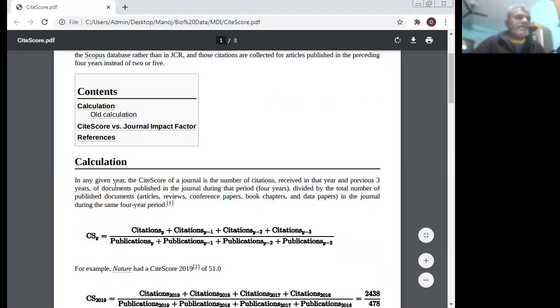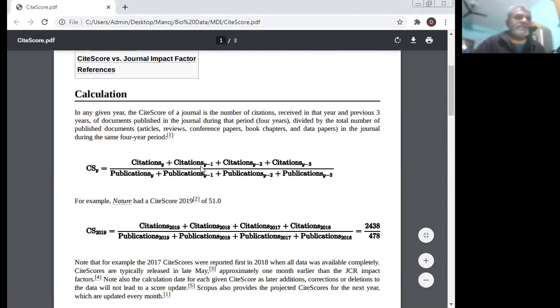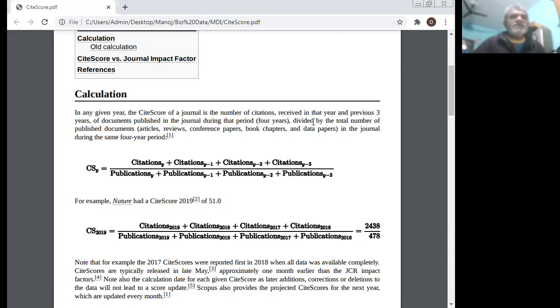Calculation: in any given year, the site score of a journal is the number of citations received in that year and the previous 3 years of the documents published in the journal during the period of 4 years, divided by the total number of published documents, articles, reviews, conference papers, book chapters and data papers in the journal during the same 4-year period. CSY is given by citation Y, citation Y minus 1, citation Y minus 2, citation Y minus 3, over publications Y, publication Y minus 1, publication Y minus 2, publication Y minus 3.